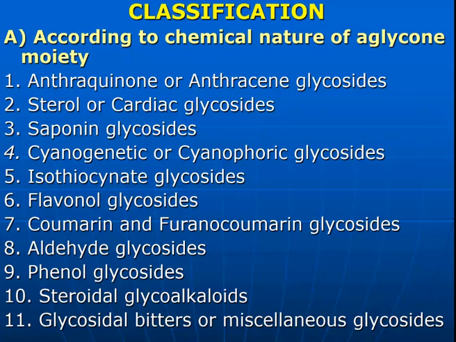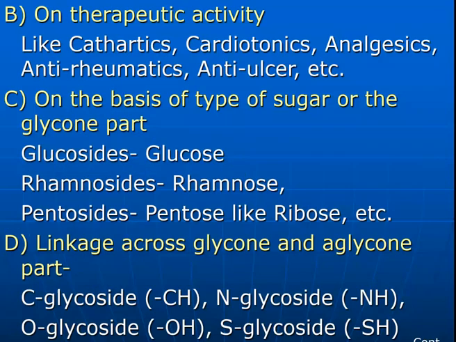So this is according to the aglycon moiety present in the glycosides.